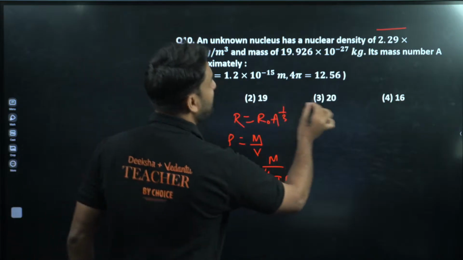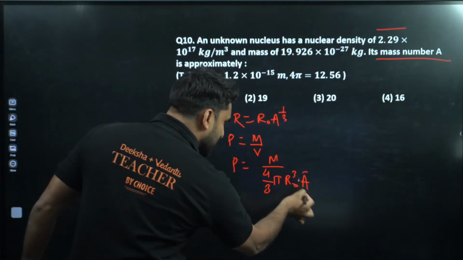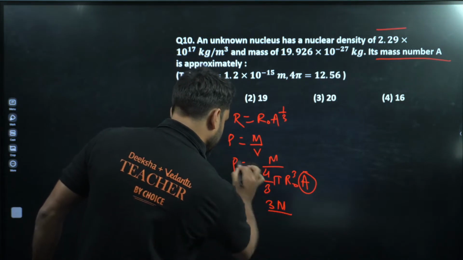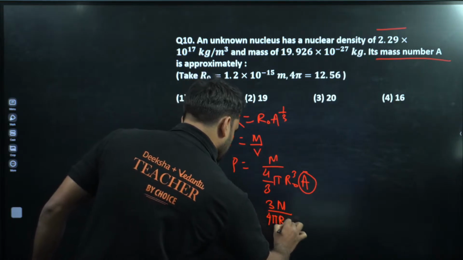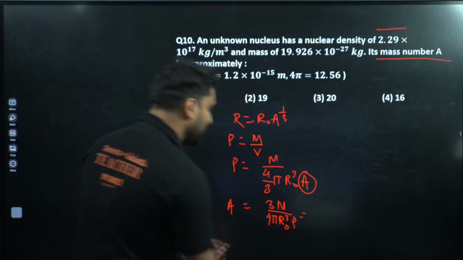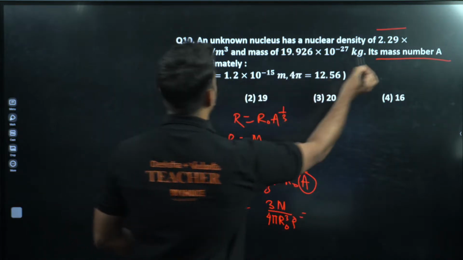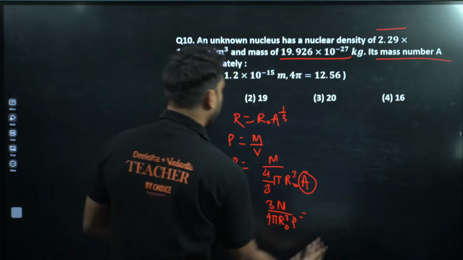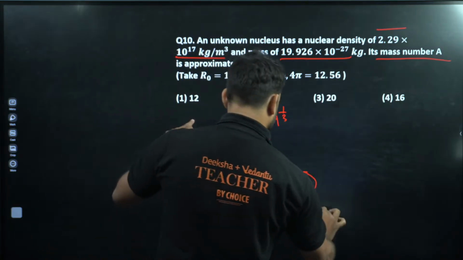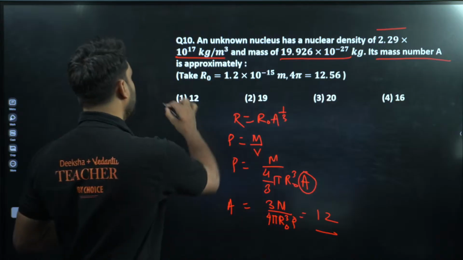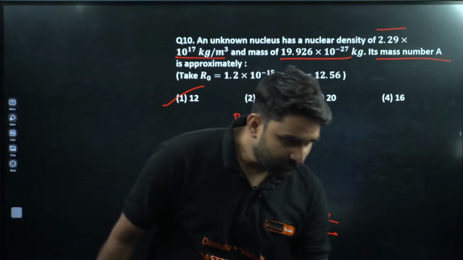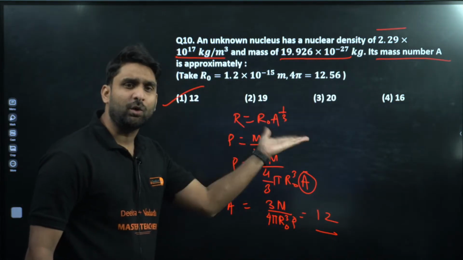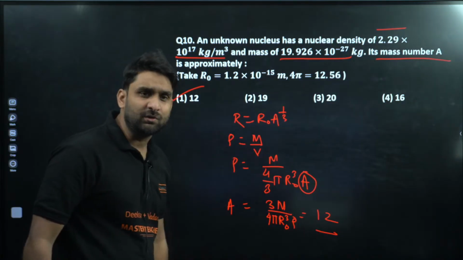Now, in this question we have to find the mass number. So we can write mass number A equal to 3m divided by 4 pi R naught cube times density. When you put the values, the mass is given here, the density is given here, and we know pi. After putting all the values, the mass number will approximately come to 12. So option number 1, 12, is the correct answer. Yes, Suresh. We have the formula R is equal to R naught A to power 1/3, so we can apply density equals mass upon volume.